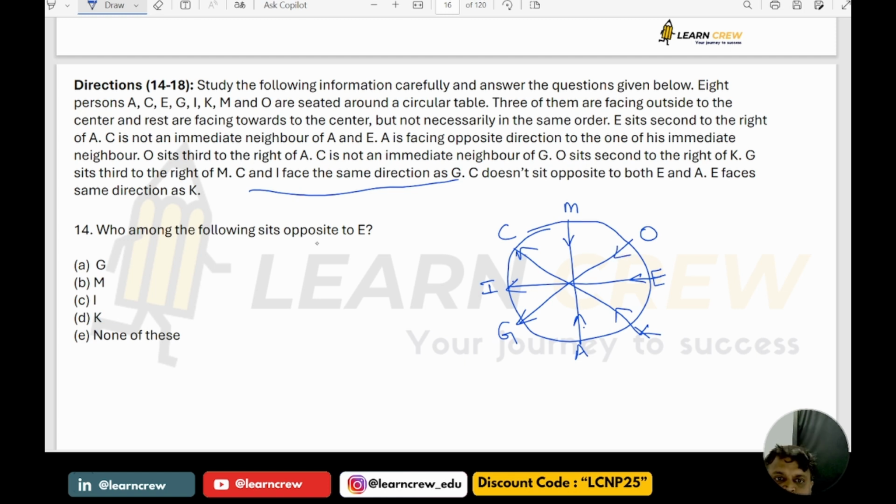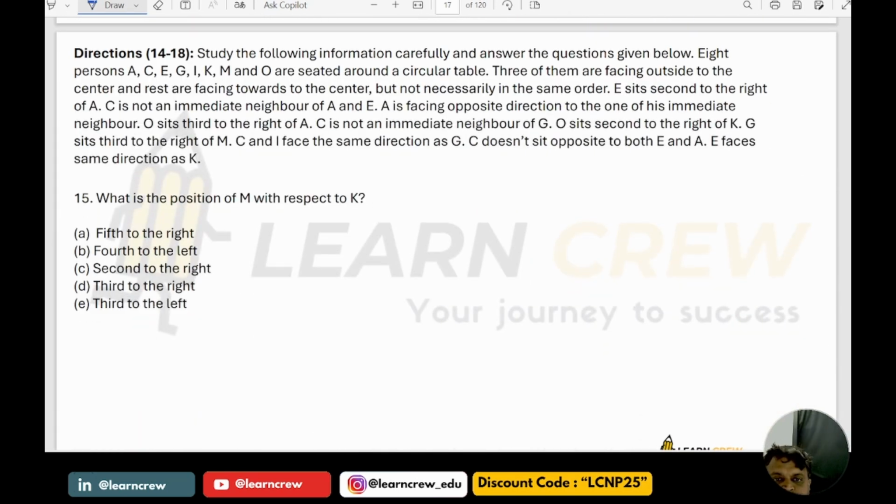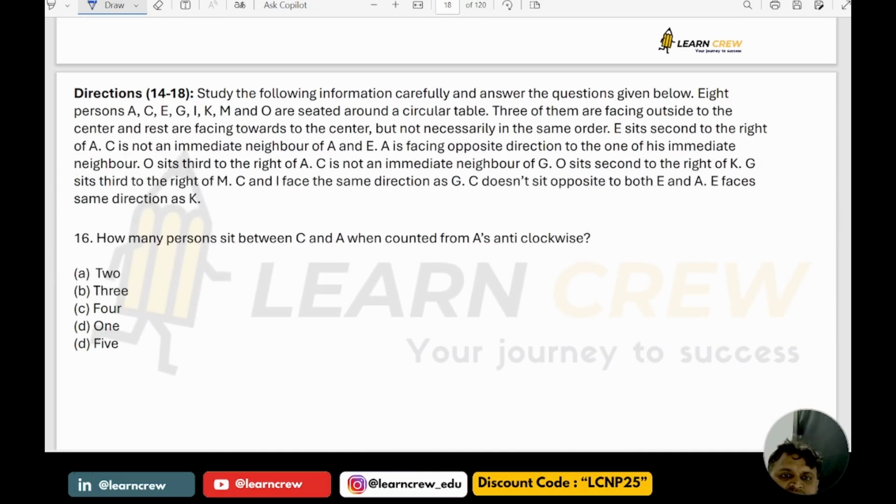Now who among the following is opposite to E? Opposite to E we have I. Next, what is the position of M with respect to K? M with respect to K, third to the right. Then the 16th one. How many persons are between C and A when counted from A's anti-clockwise? What is the answer? 1, 2, 3, 4. So the answer is here, 4.